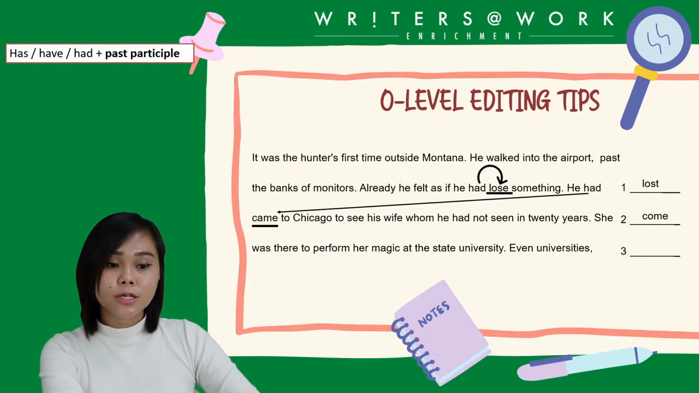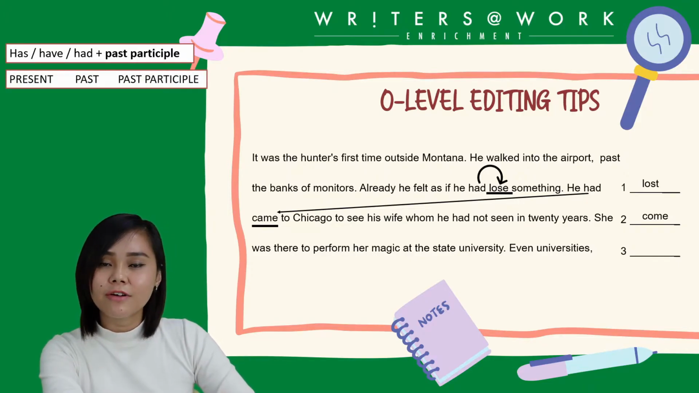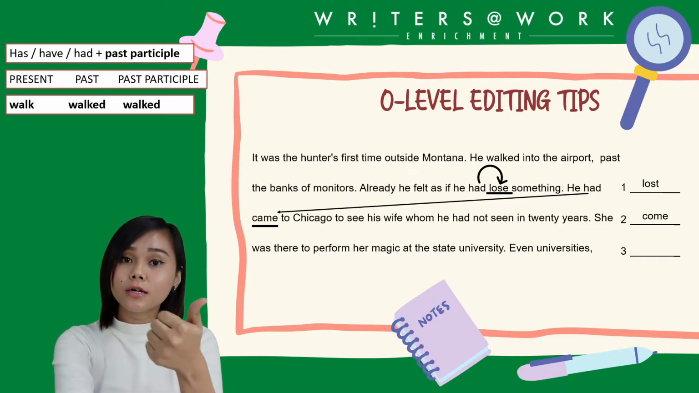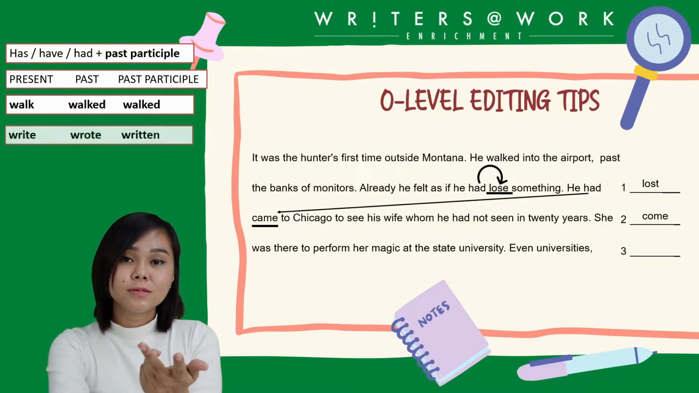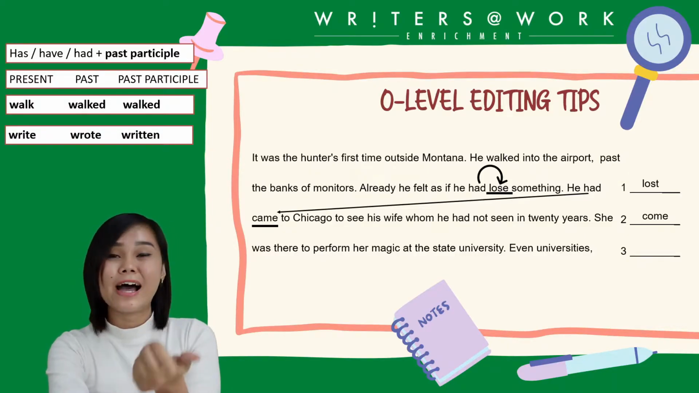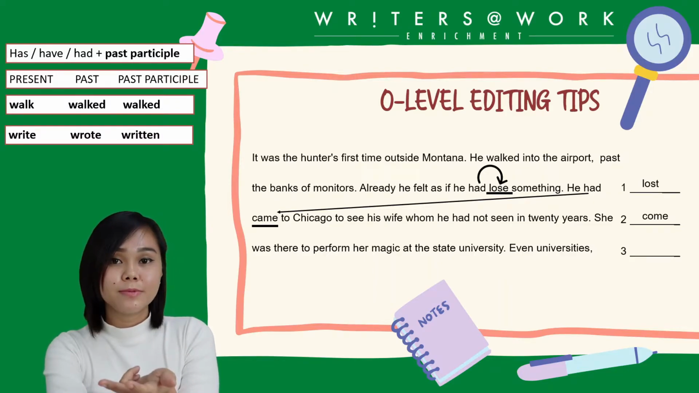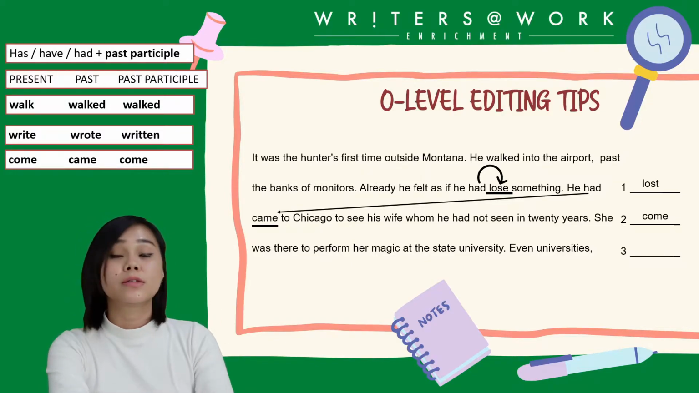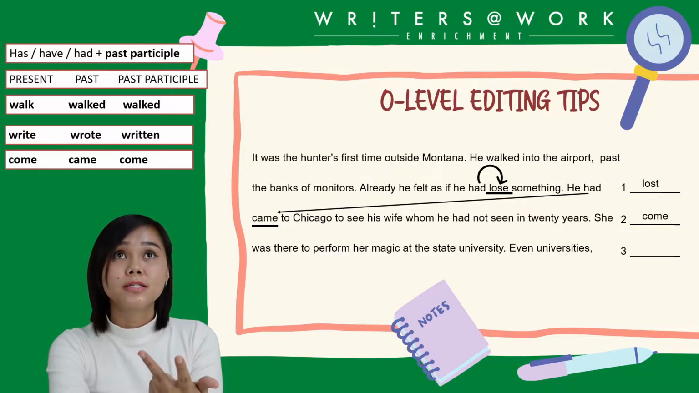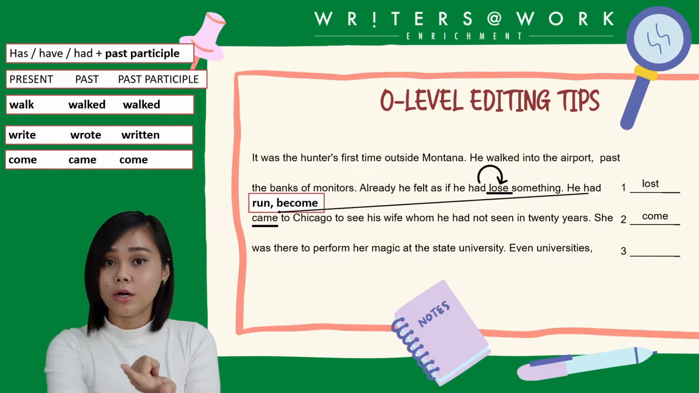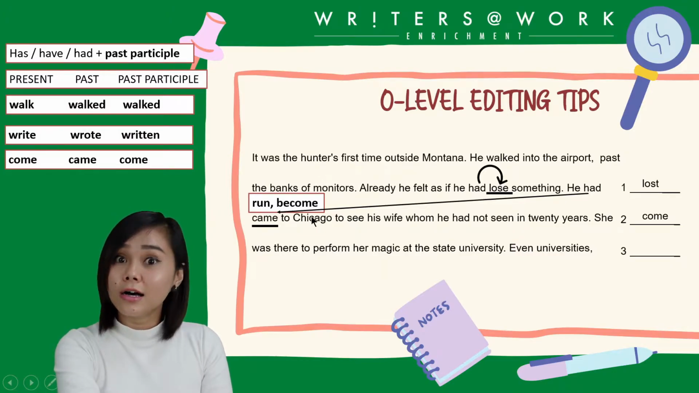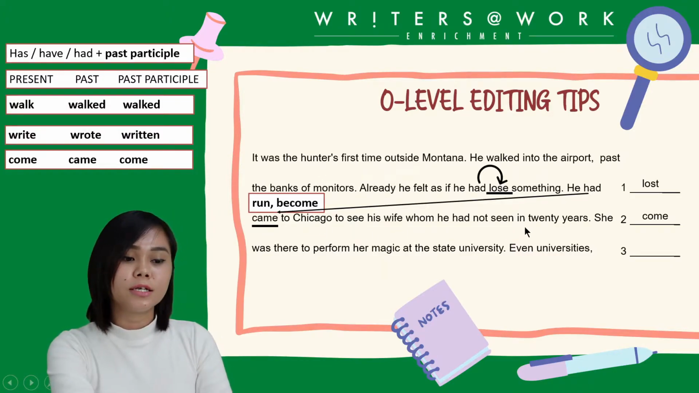Now, I'll take this opportunity to teach you that past participles may come in different variations. Sometimes the past tense and the past participle are the same. For example, walk, walked, walked. However, sometimes they're all different. For example, write, wrote, and written. Or sometimes, the same case with the word come, the present tense and the past participle are the same. Come, came, come. Same words with the same pattern would be run and become. Run, ran, run. Become, became, become. Alright? So keep that in mind. So he had come to Chicago to see his wife, whom he had not seen in 20 years.